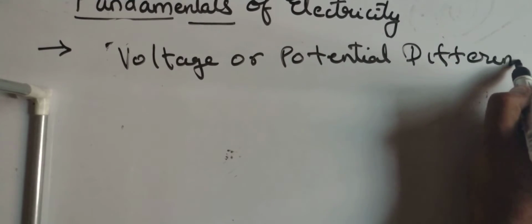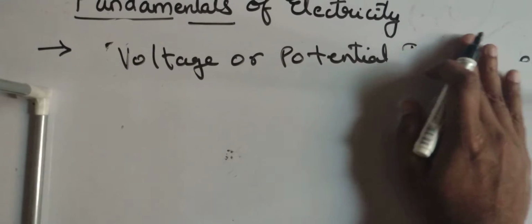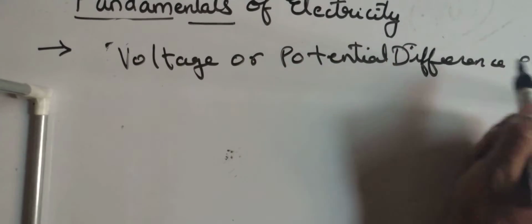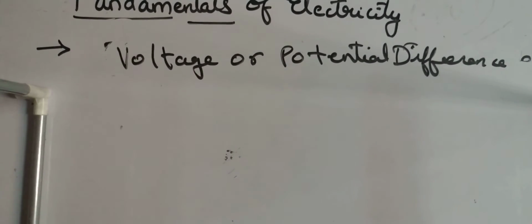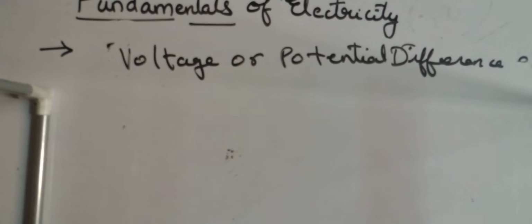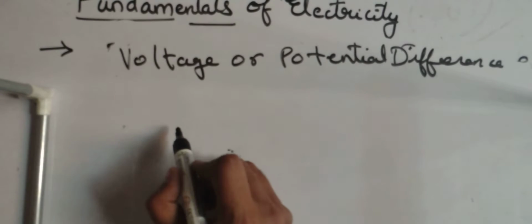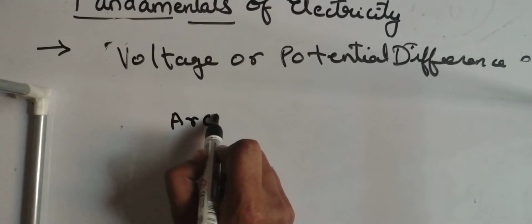Again, as usual, we will first see the definition and its physical significance. How is voltage defined? Voltage is always defined across 2 points.